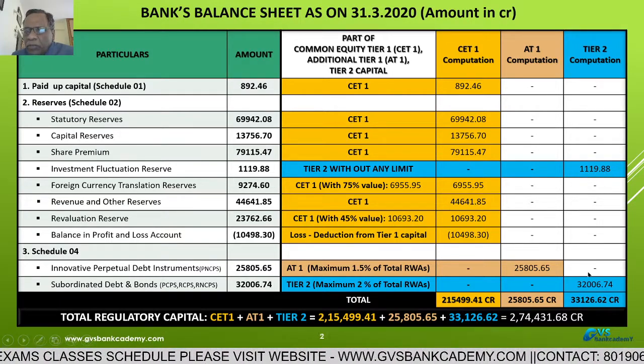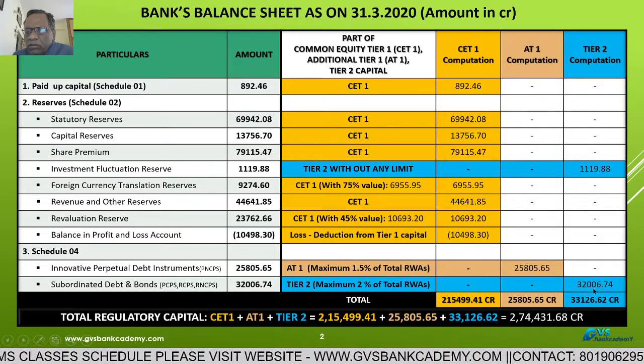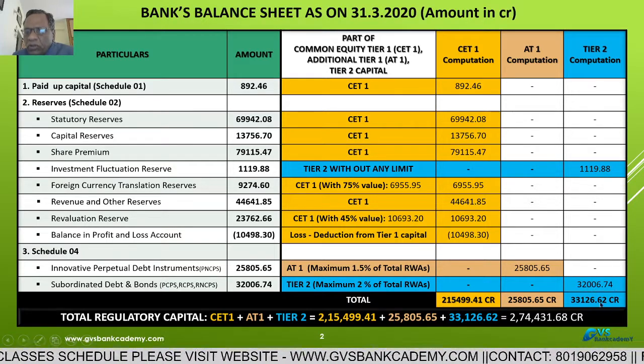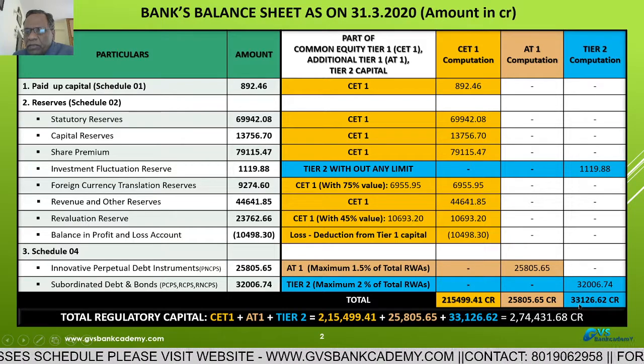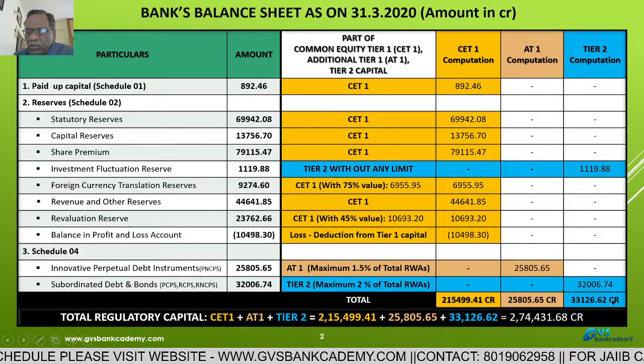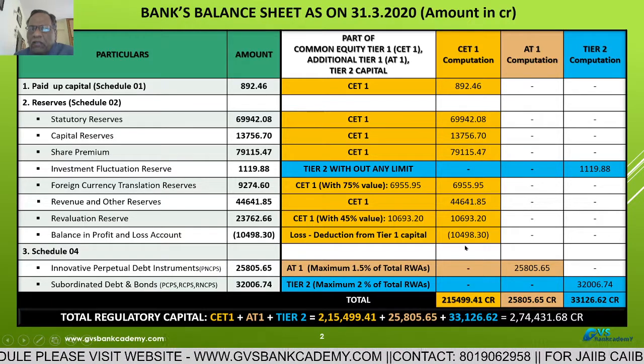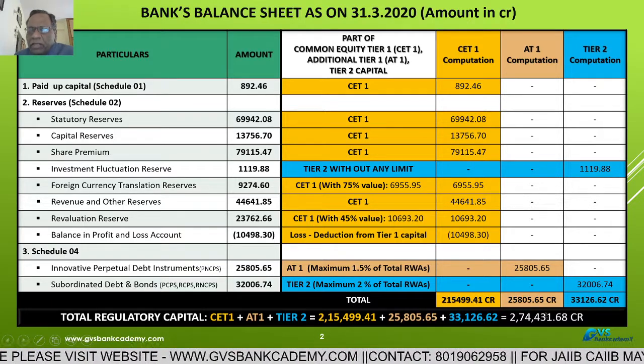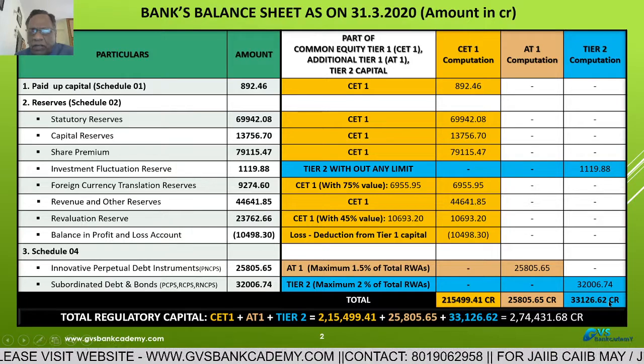1,119.88 crores plus 32,006.74 crores. Total tier 2 capital is 33,126.62 crores. This is the total of common equity tier 1 capital, additional tier 1 capital and tier 2 capital.